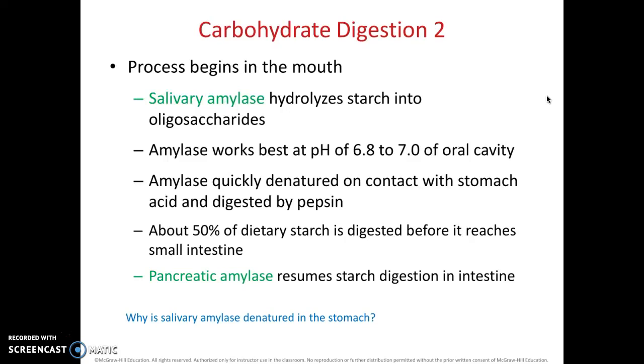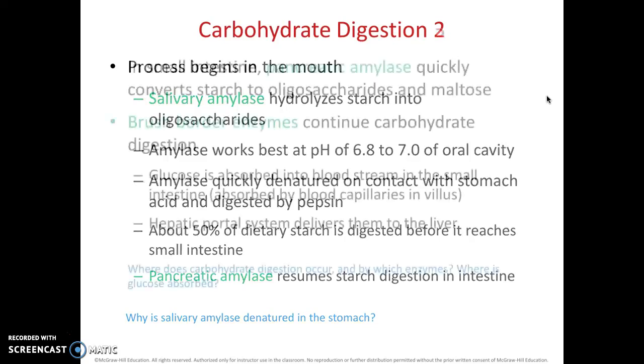So it stops digesting until it goes into the small intestine, when it's then digested by pancreatic amylase, which is resuming starch digestion in the intestine. If you remember, there's that sphincter, so the duodenum receives pancreatic juices that include the pancreatic enzymes.